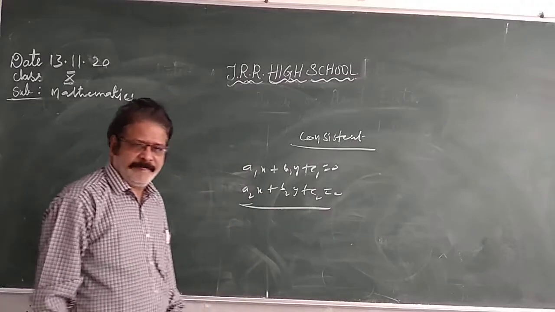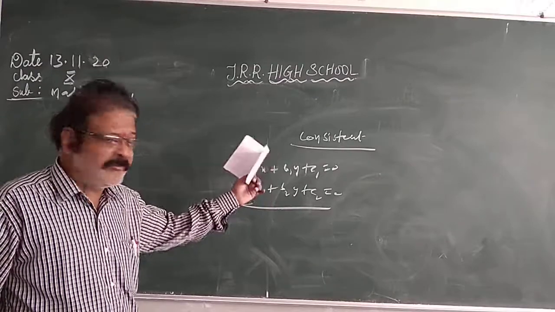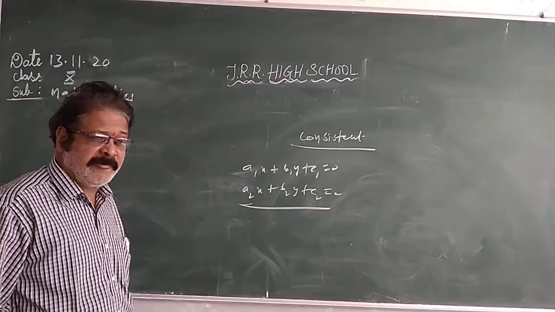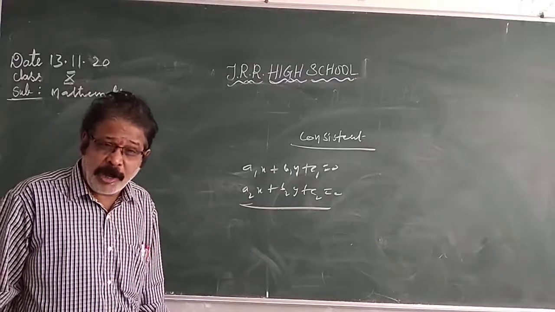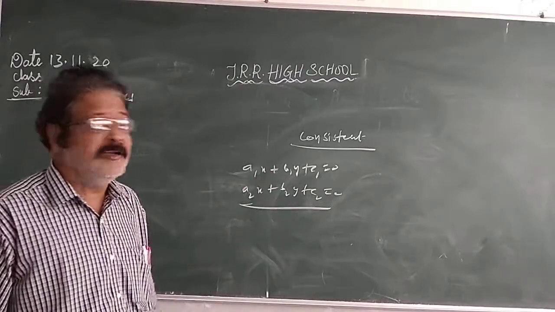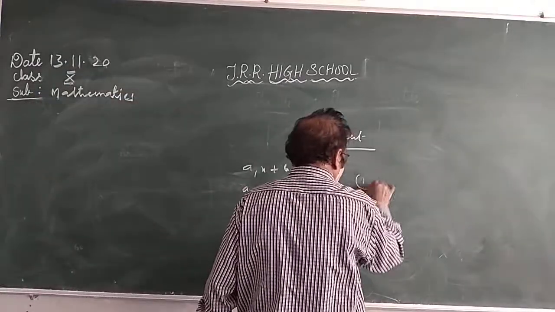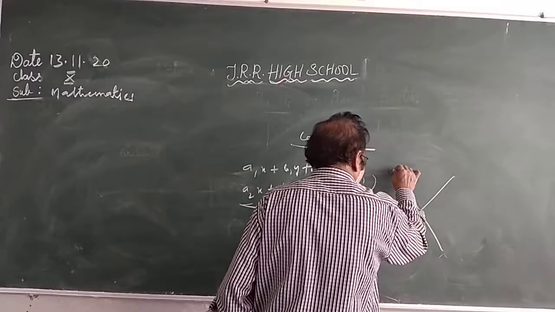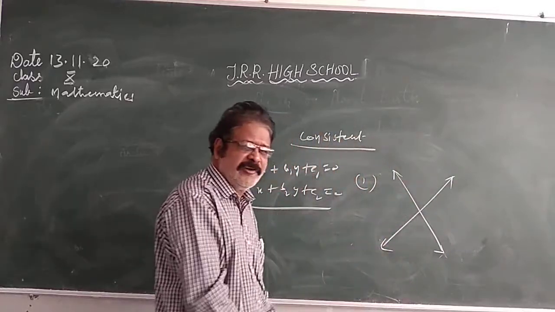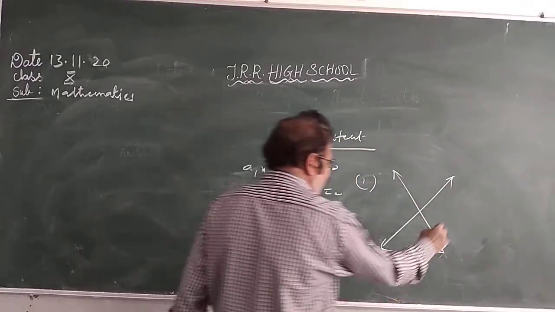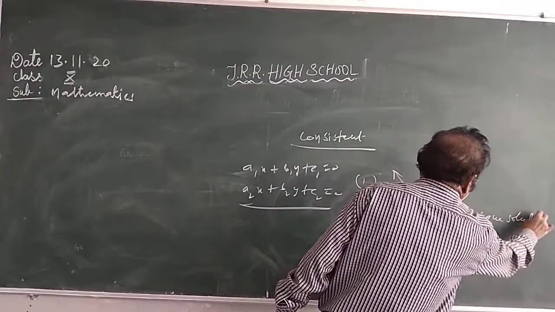These two lines are in the plane, and there are three possibilities. For the pair of linear equations a1x plus b1y plus c1 equals 0 and a2x plus b2y plus c2 equals 0, how can you check whether they have solutions or not? When they intersect, it is visible. Intersecting means they have a solution. Intersecting means they have a unique solution.